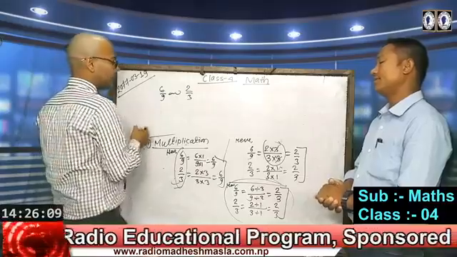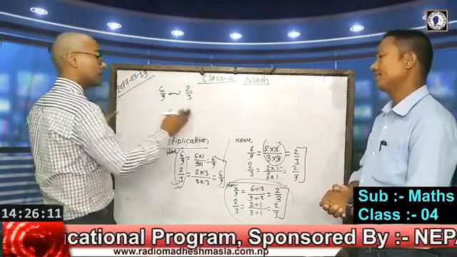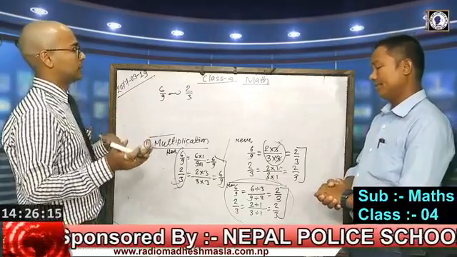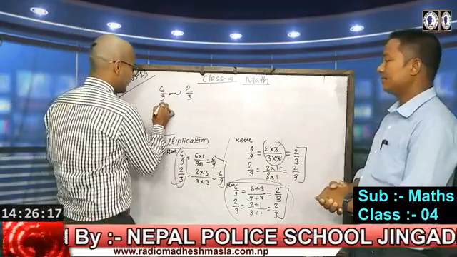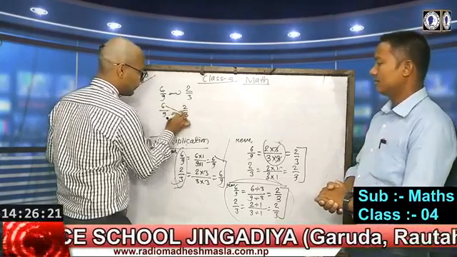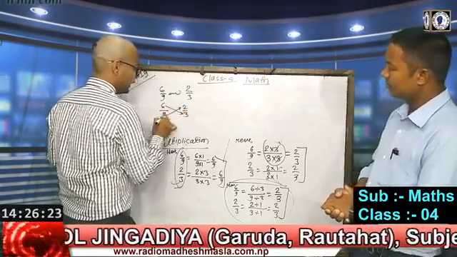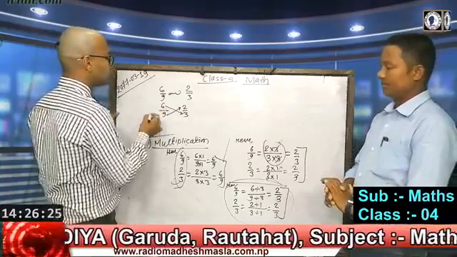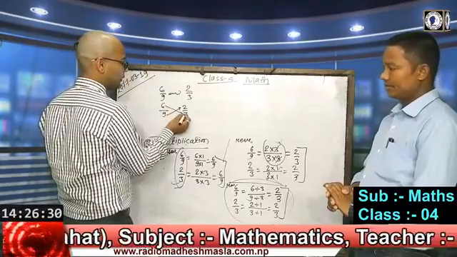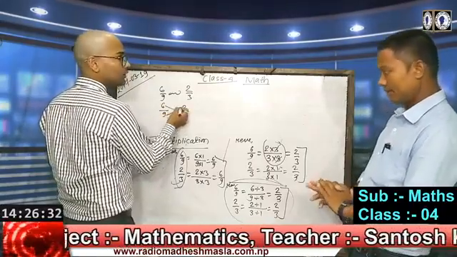We should use the cross multiplication, by giving arrows, between numerator to denominator and denominator to numerator.